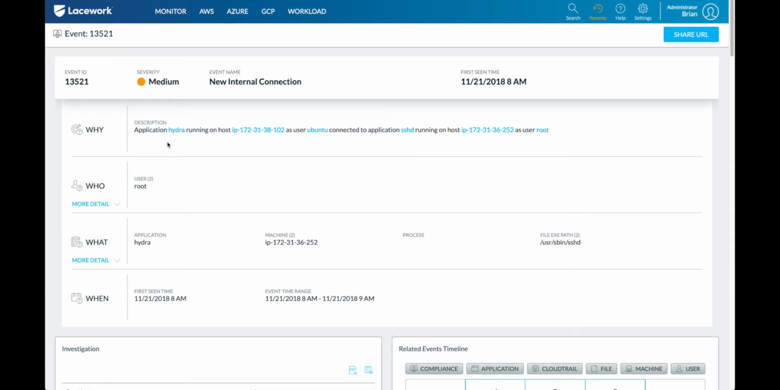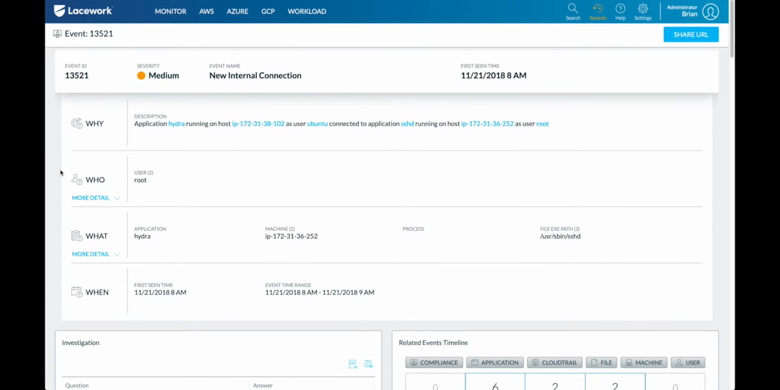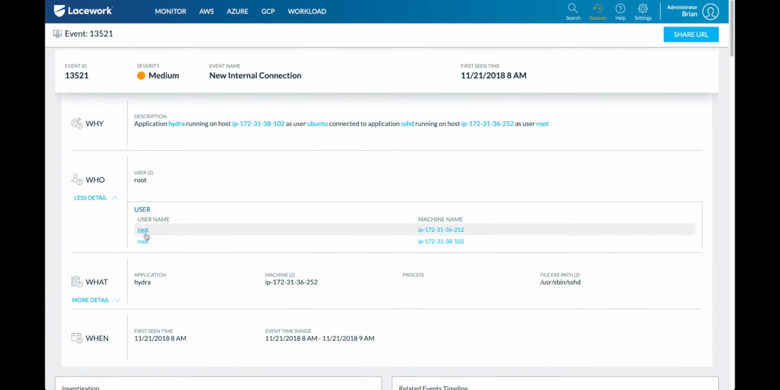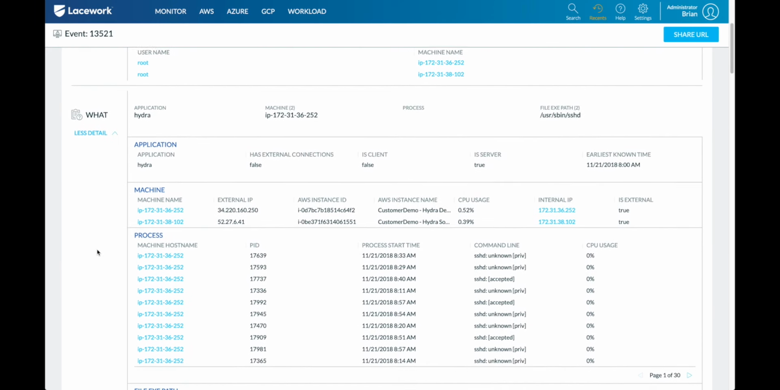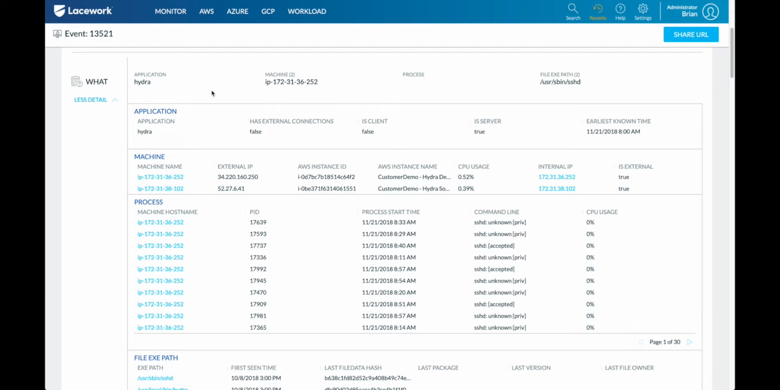Now to help expedite that process, we give you what we have here, which is called the triage card. So again, obviously we have the why, that's why you came to our interface in the first place. We have the who, so this is going to be what users and also what machines were involved. We have the what, and this is where it really starts to get interesting. So we're going to give you more information about your application, how the application was running, also some really good information about the machine itself.